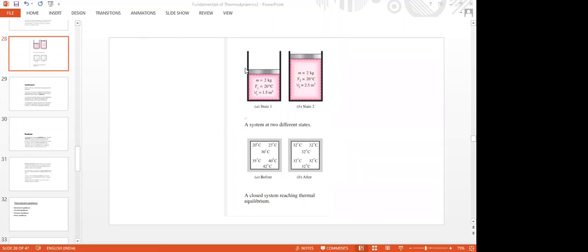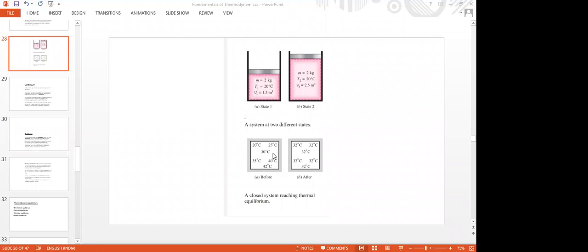At state 1 and at state 2, there are two vessels shown stating temperature and volume. In the first chamber, temperature is 20 and volume is 1.5. In the second chamber, temperature is 20 and volume is 2.5. So these are the two states.